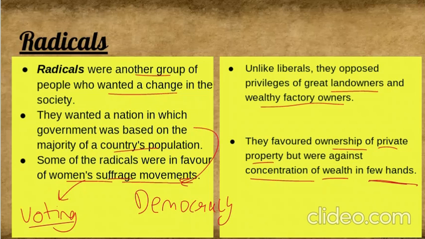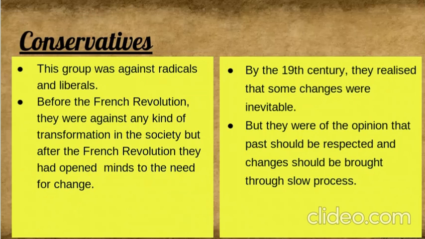Now let's see what conservatives said. This group was against radicals and liberals, so they were totally opposites. Before the French Revolution, they were against any kind of transformation in society. But after the French Revolution, they opened their minds to the need for change. Before the French Revolution they said there was no need of any change.